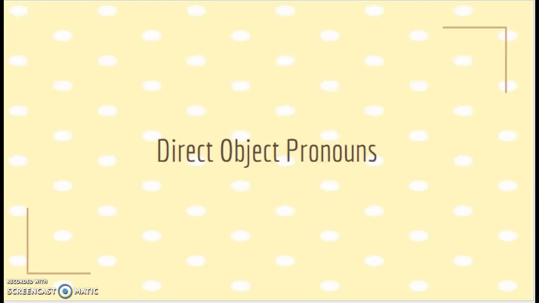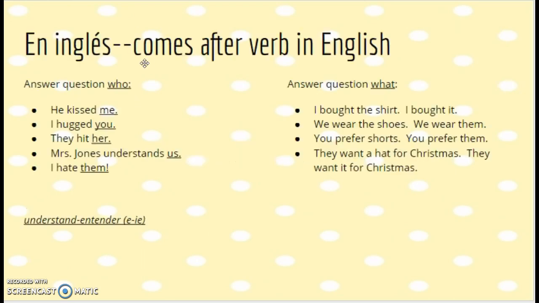Hola mis estudiantes, este video es sobre los pronombres del objeto directo, in English direct object pronouns. So think back to English class what a direct object is. Direct objects in English always come after the verb. That is not going to be the case in Español.